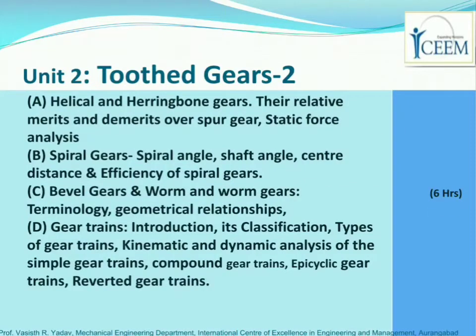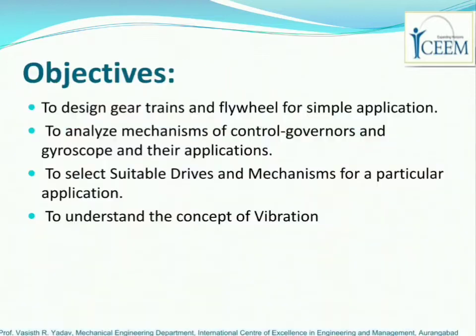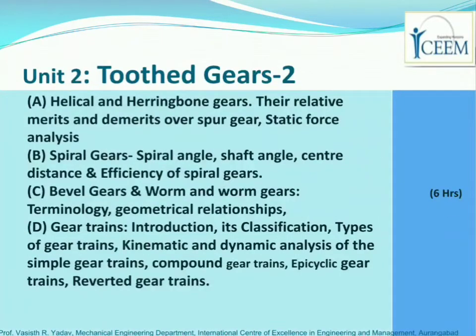Okay, moving forward, we have unit 2. Unit 1 is the study of spur gears; unit 2 is the study of helical gears and spiral gears. Unit 2 is divided into helical gears, spiral gears, then bevel gears and gear trains. Remember, regarding spiral gears, bevel gears and gear trains, we specifically deal with the theoretical parts.